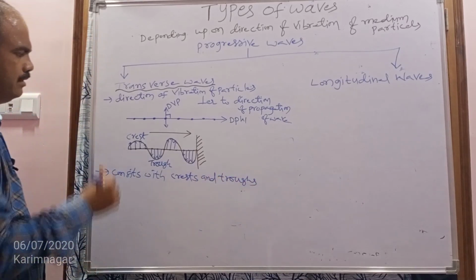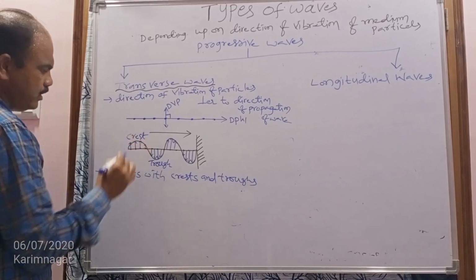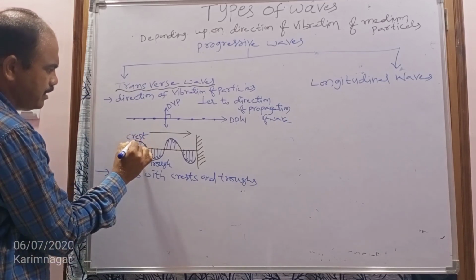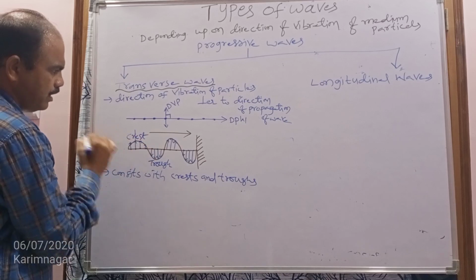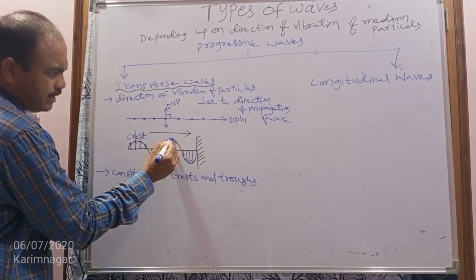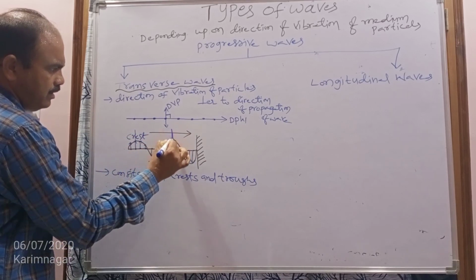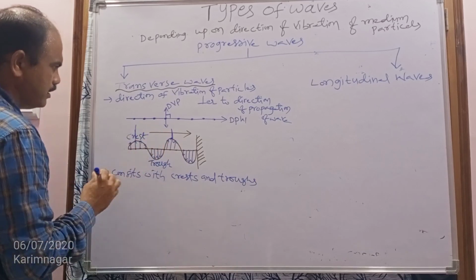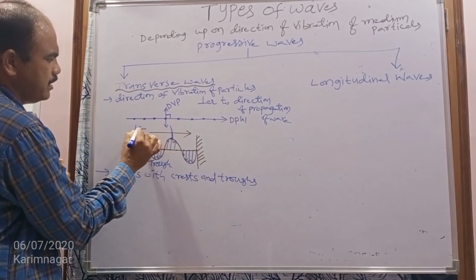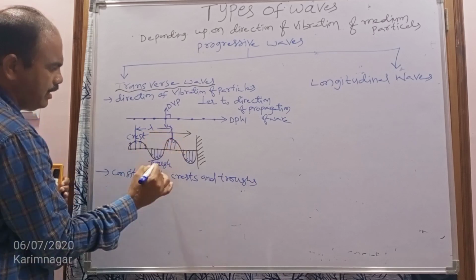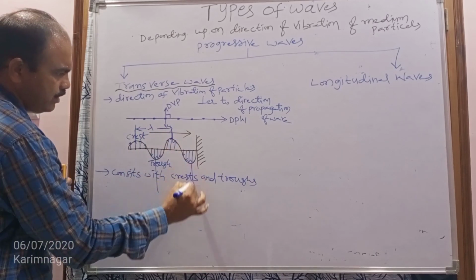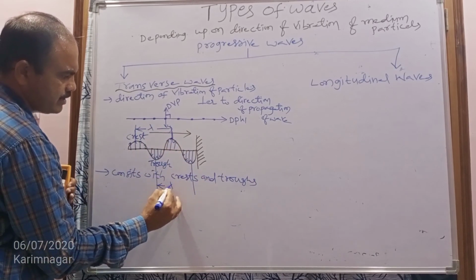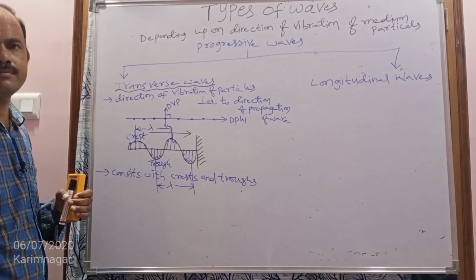Crests and troughs. Now, the distance between two successive... for example, consider I am taking one particle here, and now I am taking another particle which is in the same phase. The distance between the two successive crests, or the distance between the two successive troughs, is called one wavelength.